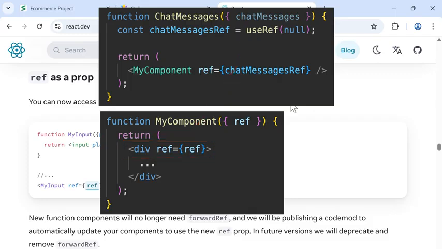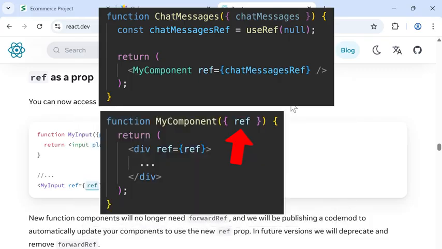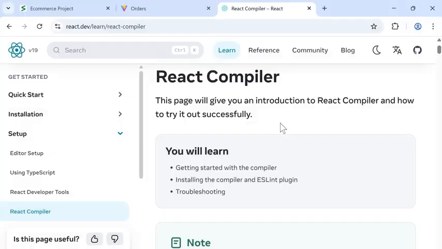Before React 19, ref was a special prop. We can't access it inside this component. We had to use a feature called forward ref. After React 19, ref is now a normal prop. We can access it like any other prop, and we don't need to know about forward ref anymore, so it's easier.